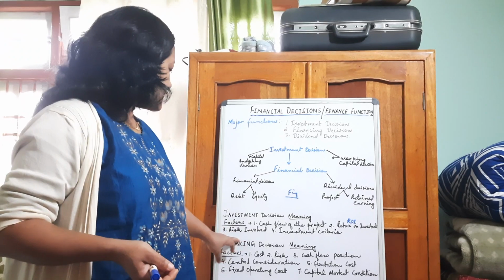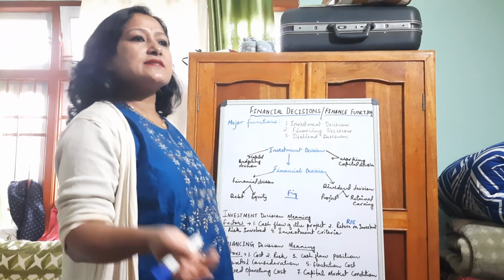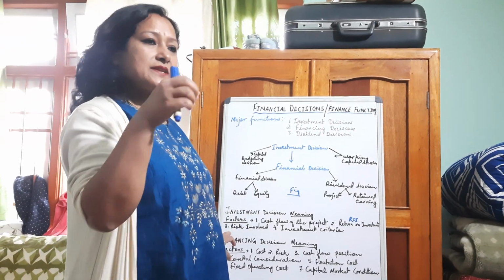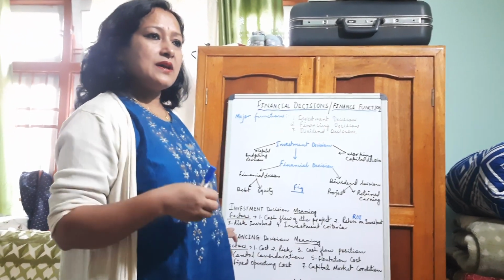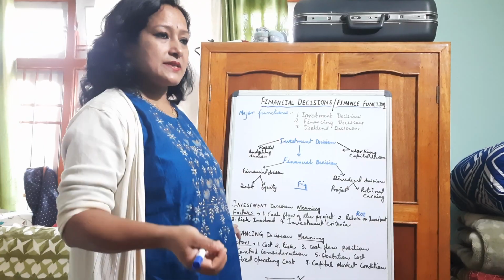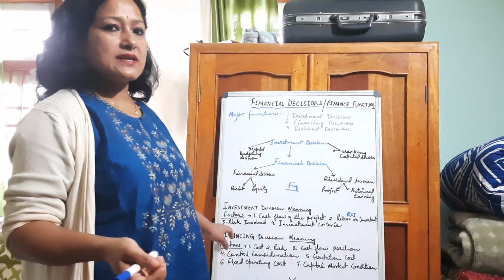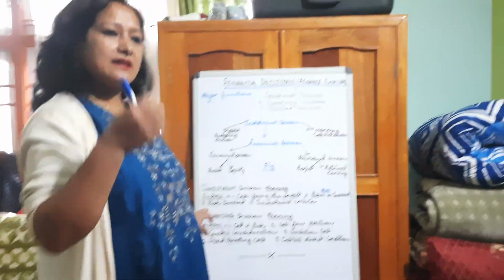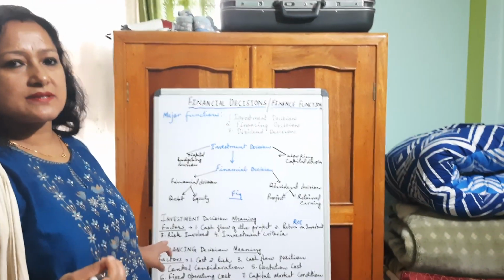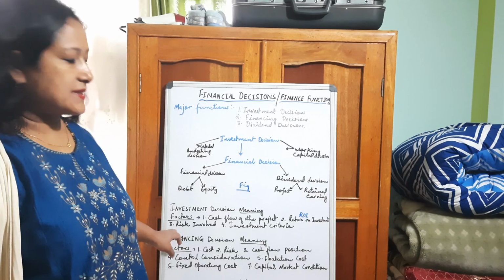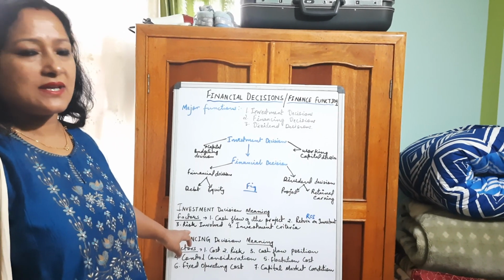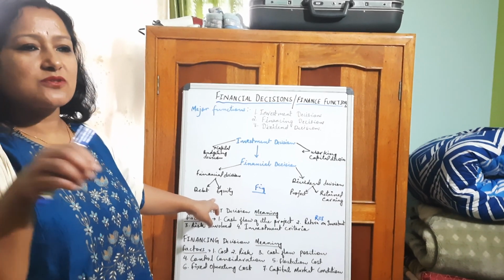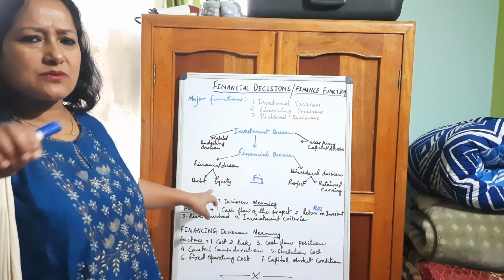Now financing decision is all about how to raise the funds, either from the internal source or from the external source. If it is from the internal source, they are using the money for their purposes for the business, then that is known as equity. And if they have utilized the funds from outsiders and they are utilizing them in the business for any purposes, then that is known as debt. Okay, so how to maintain this debt and equity ratio? How much debt has to be utilized and how much equity has to be utilized.